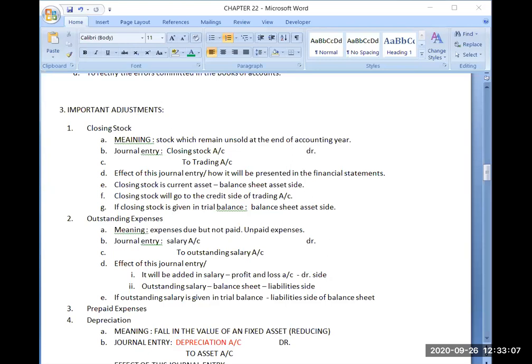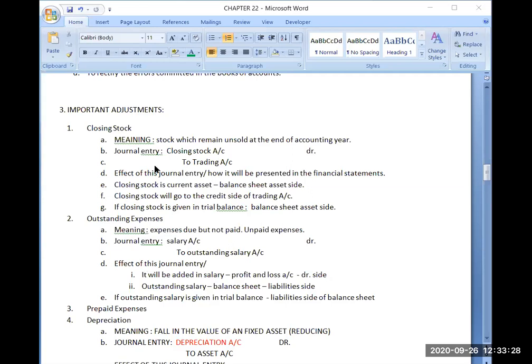But if you are getting outstanding salary adjustment, then you have to adjust it in salary also, and you have to adjust it in the liability side of the balance sheet also. So this is the difference if you are getting one account in a trial balance or the same account in adjustment.